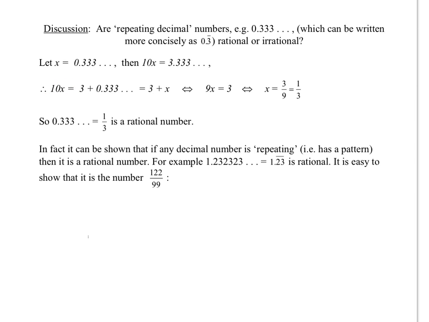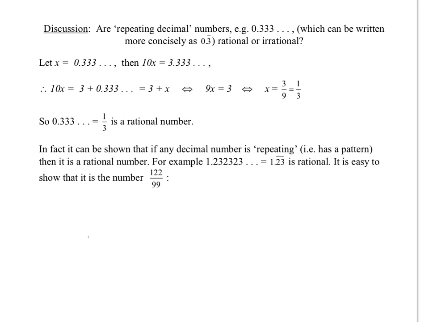So in other words, 10x is equal to 3 plus x. We can rearrange that, taking the x over to the other side, so it's 10x minus x, giving us 9x. 9x equals 3. Therefore, x equals 3 over 9 or 1 over 3. So we've done it for this number here. 0.333 is 1 over 3. So we know that this number is a rational number.